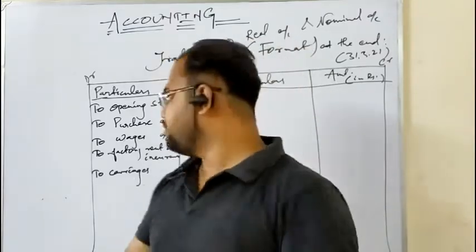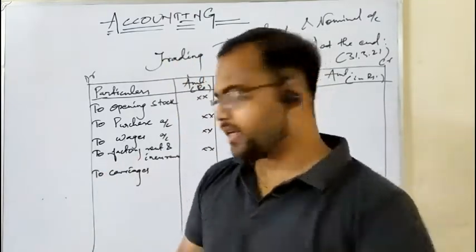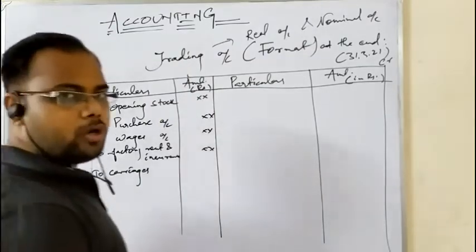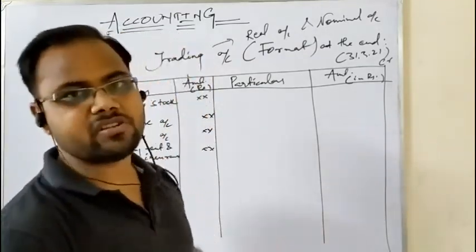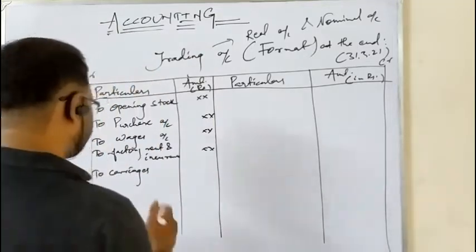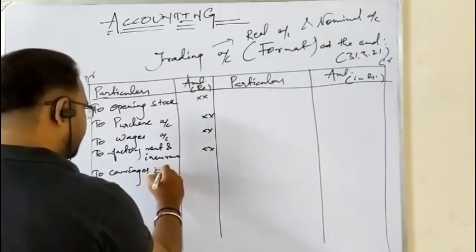So carriage inward will be written on the debit side of trading account. Okay. If it is not mentioned also, never confuse: if carriages are put on the trading account, definitely these are expenses related to the purchases. Okay, so this is carriage inward.